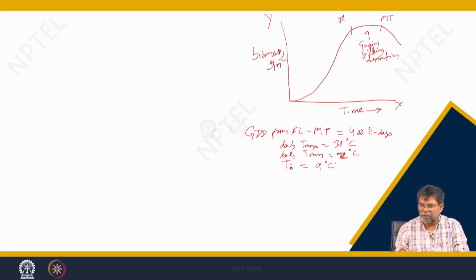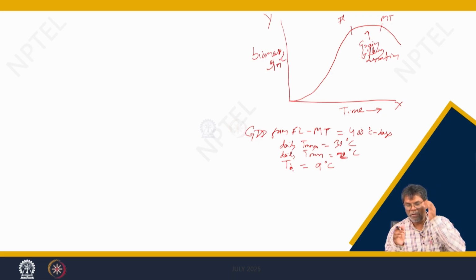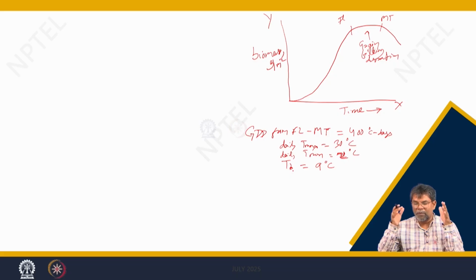The crop requires 400 degree Celsius days for completion of the stages from flowering to maturity. Now you have to calculate the number of days required by the crop to complete the phase from flowering to maturity, that is, the grain filling duration.